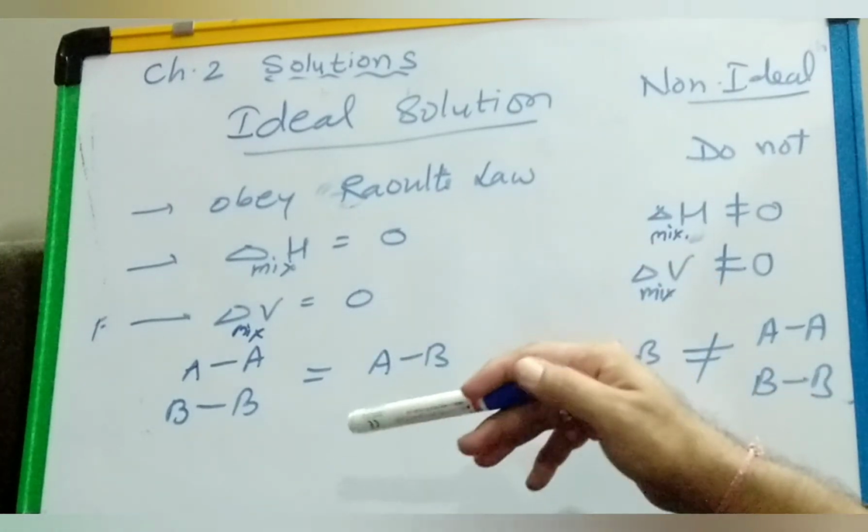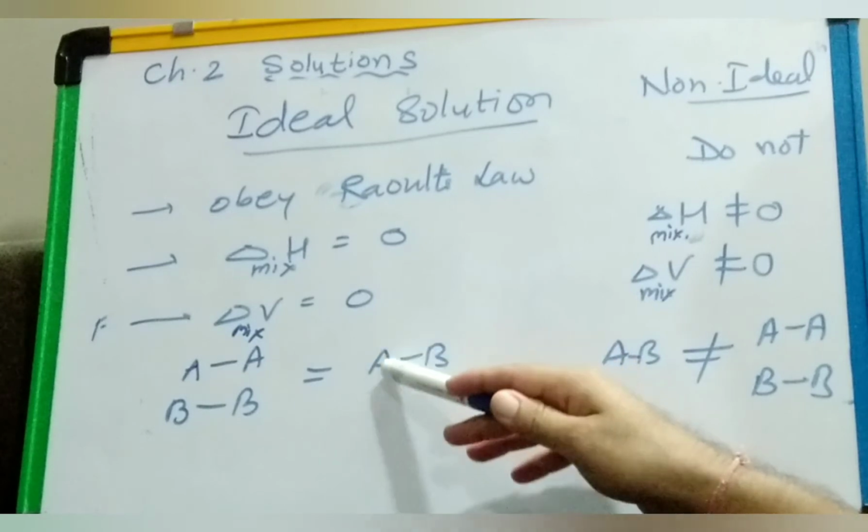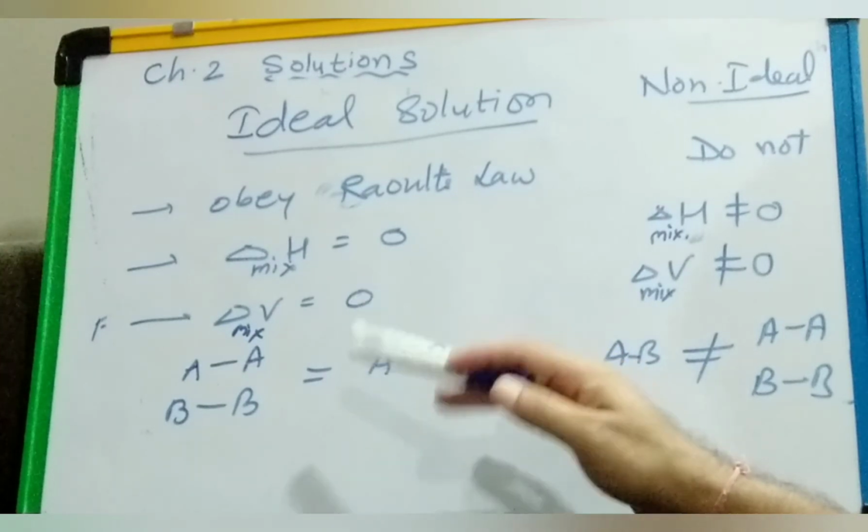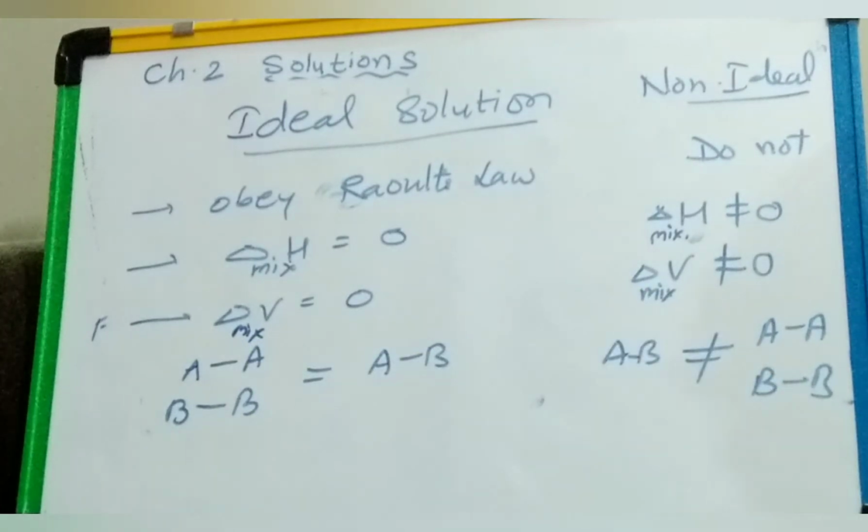So if AB type interactions are equal to AA or BB type, it is a perfect ideal solution, or nearly ideal, and this leads to an ideal solution.